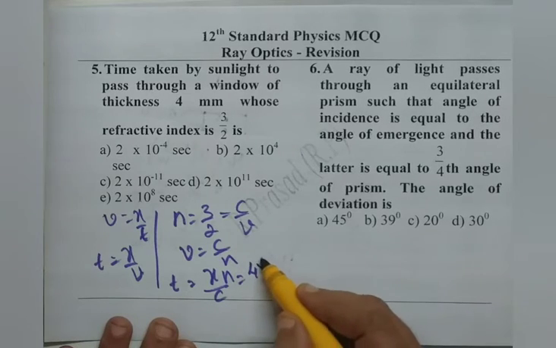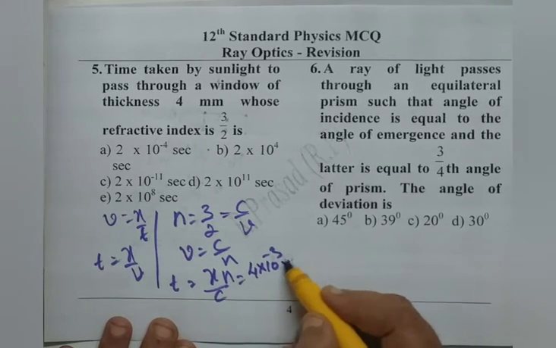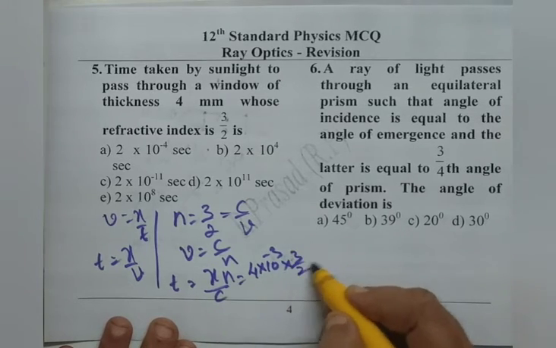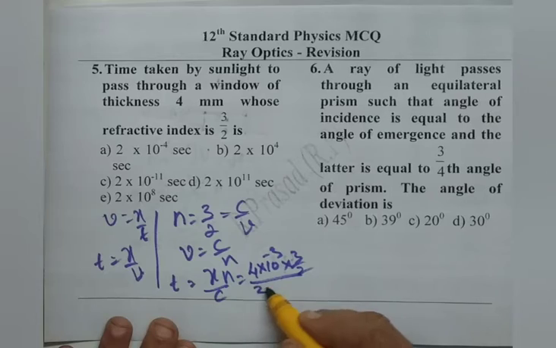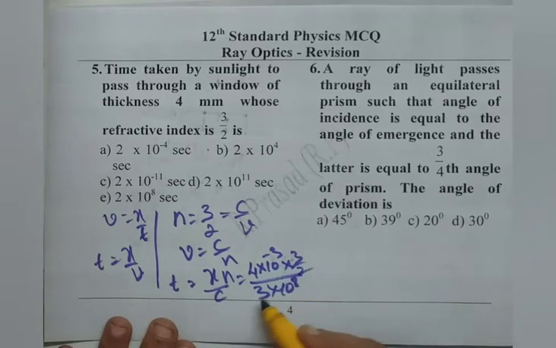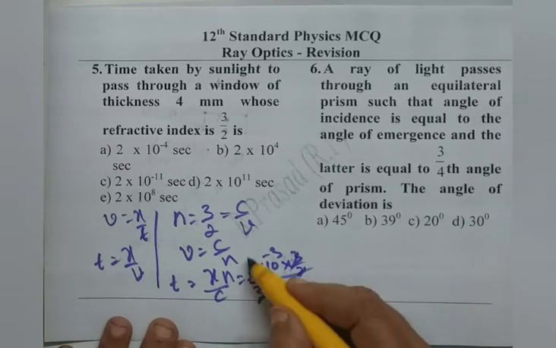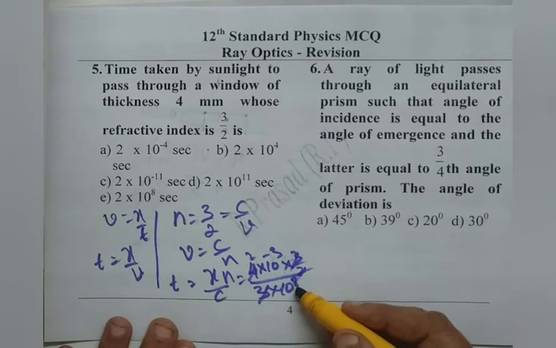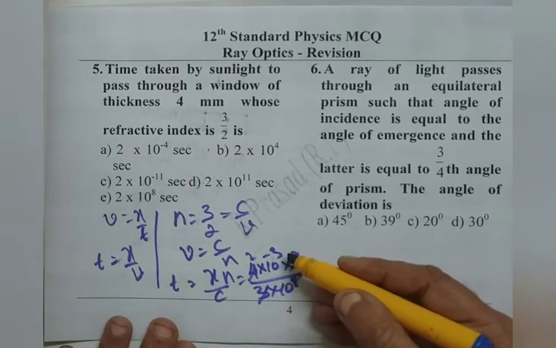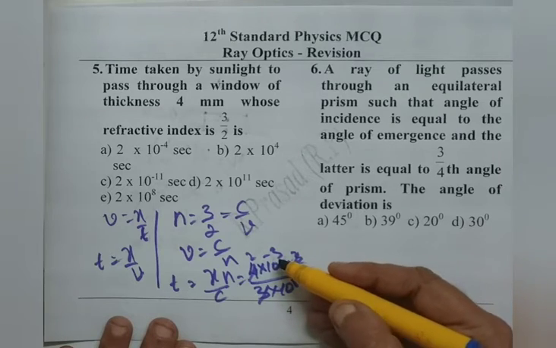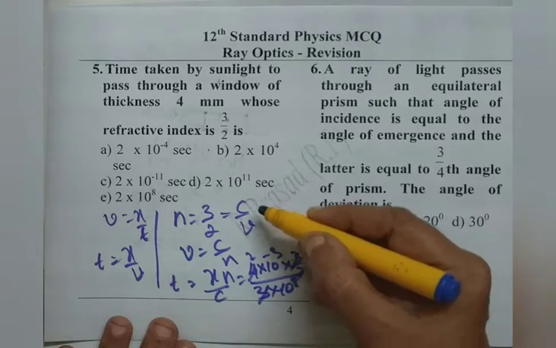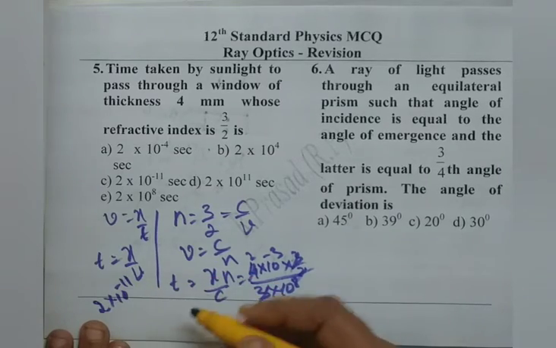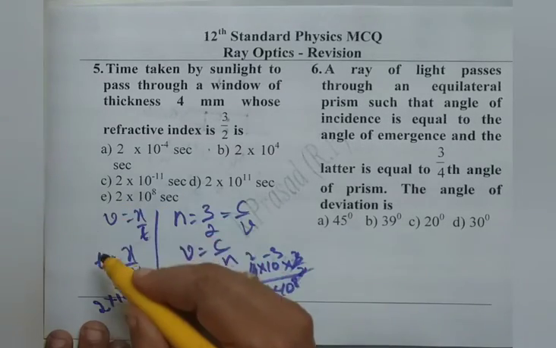X is 4 millimeter, that is 4 into 10 raised to minus 3. N, the refractive index, is 3 by 2. Whole divided by C, 3 into 10 raised to 8. So you cancel the 3s and the 2s, and we get 2 into 10 raised to minus 11, because the 8 goes to the numerator, making 10 raised to minus 8, minus 3, that is minus 11. Final answer is 2 into 10 raised to minus 11 seconds. So option C is right.